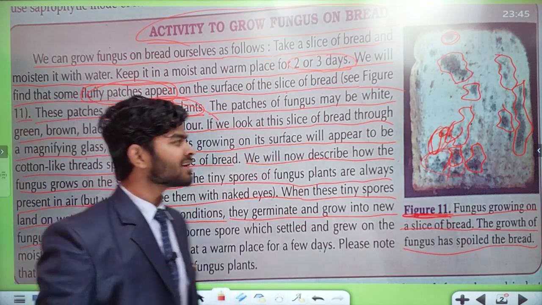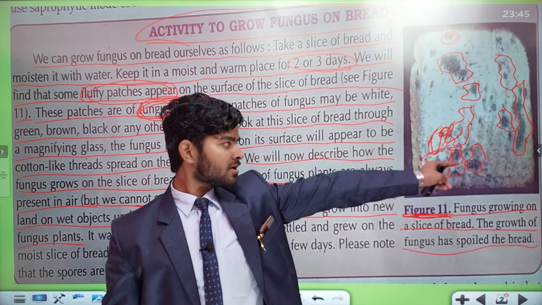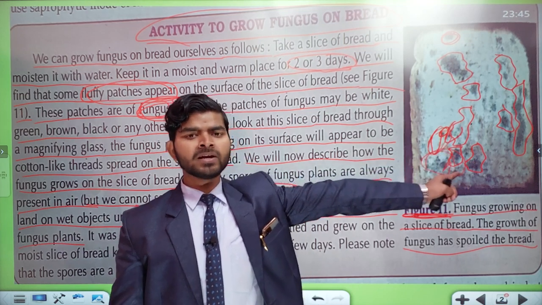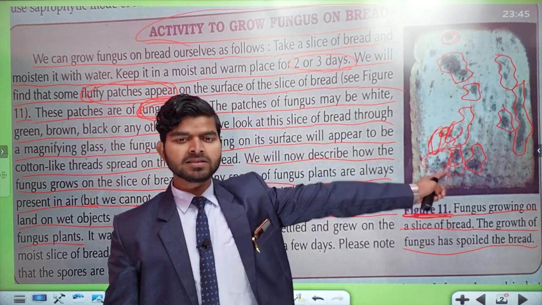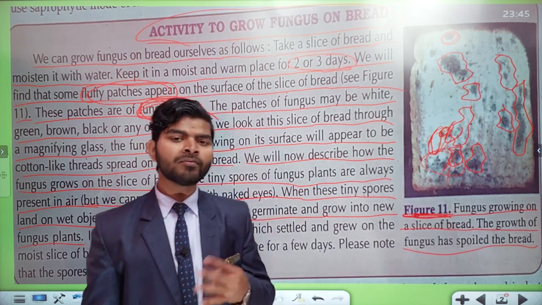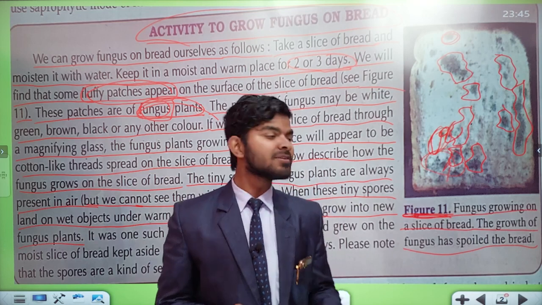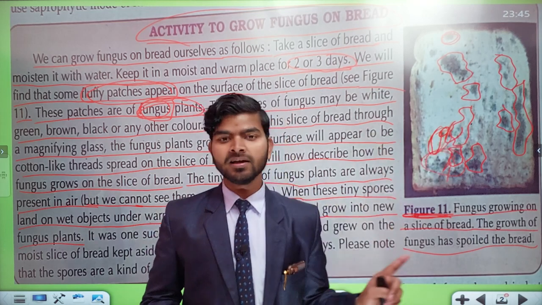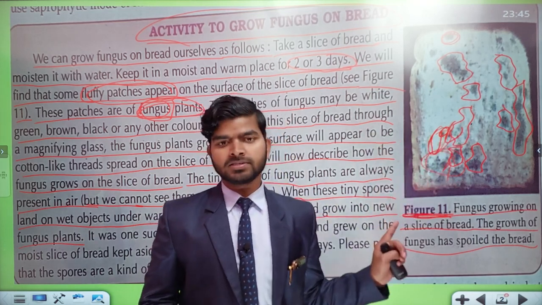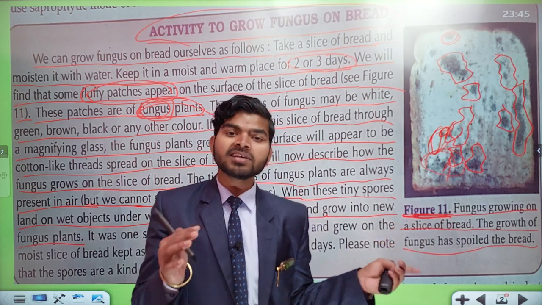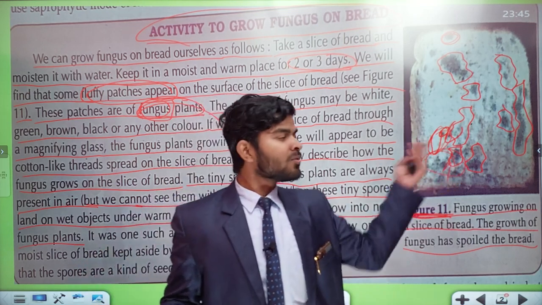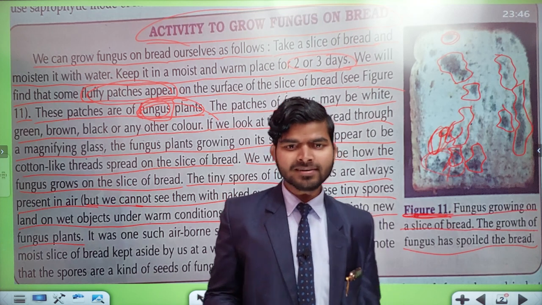After landing on this moist bread piece, the chances of fungus growing increase. That's why fungus grows over this slice of bread, because fungus can grow in moist areas.